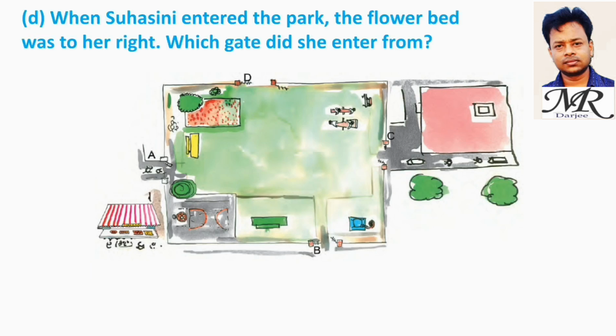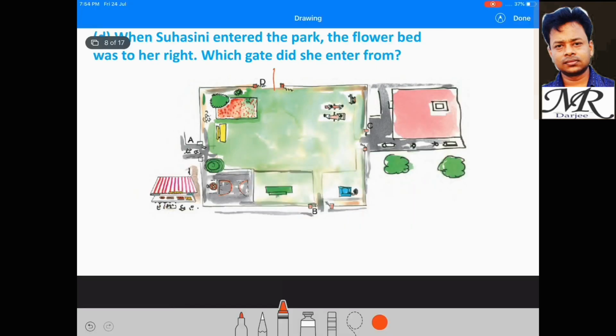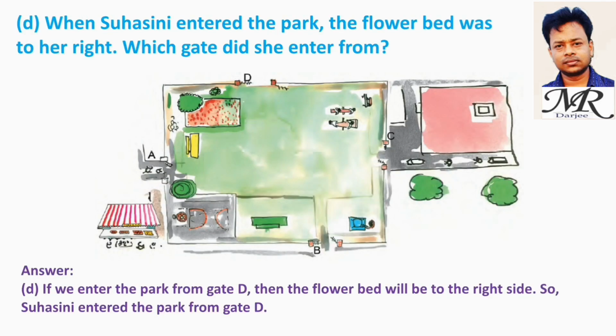When Suhasini entered the park, the flower bed was to her right. Which gate did she enter from? Let us enter from gate D. We will see this is on our right hand side. So if we enter the park from gate D, then the flower bed will be to our right side. So Suhasini entered the park from gate D.